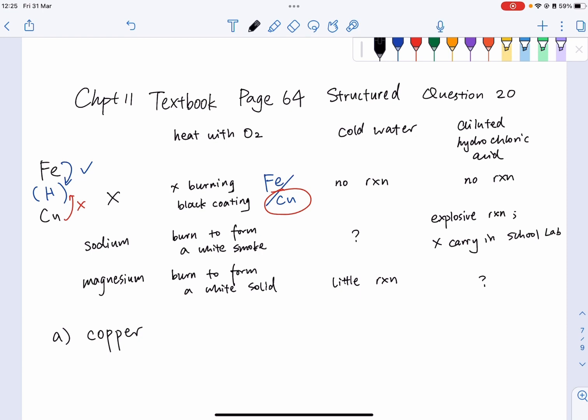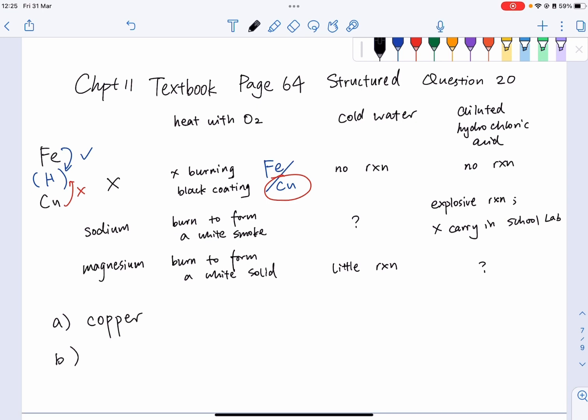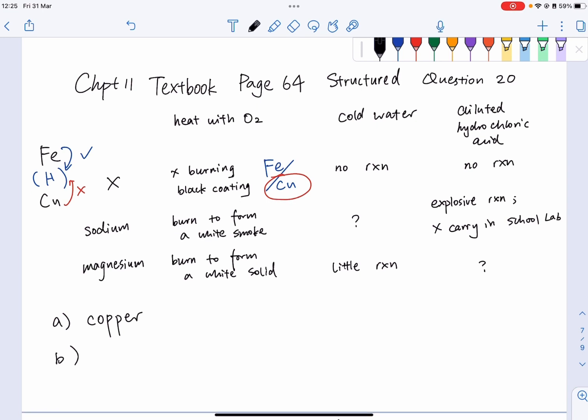Okay, then let's take a look at question B. State 2 observations that could be made during a reaction between sodium and water. Please take a look at your textbook. It should have 3 points, right? One should be that it melts into a silvery ball. I still put melted here. So firstly, it melts into a silvery ball.